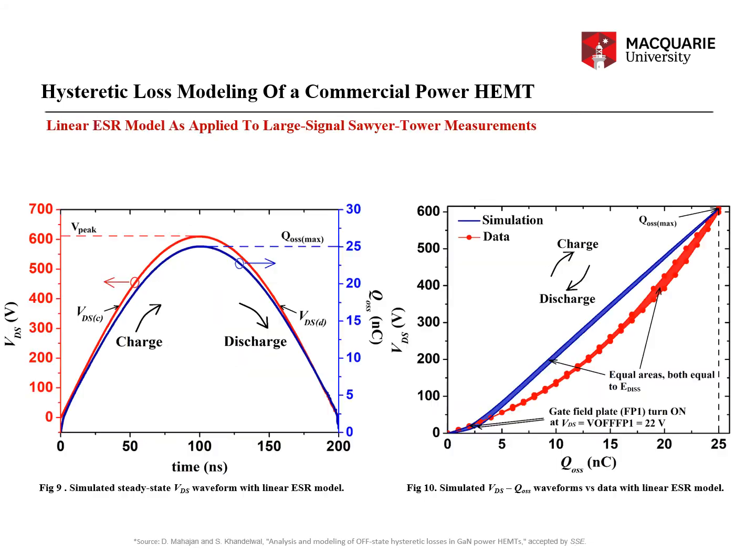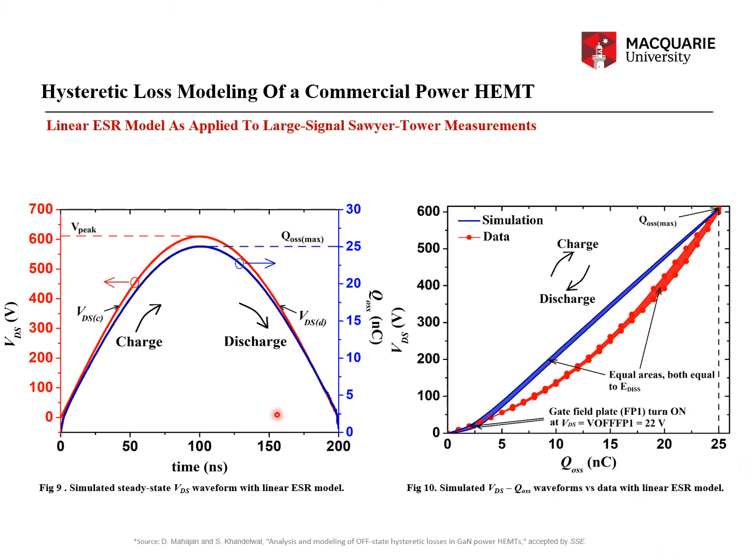So figure 9 shows a simulated steady state VDS waveform and a QOSS waveform simulated for a frequency of 5 megahertz, which means that in order to represent one steady state fully rectified cycle of VDS, which is basically 200 nanoseconds, I will have to apply a sinusoidal voltage source of 2.5 megahertz, right, which will basically extend like this.